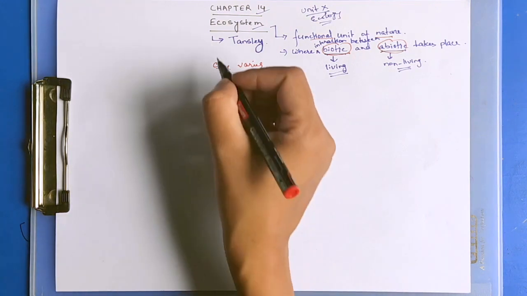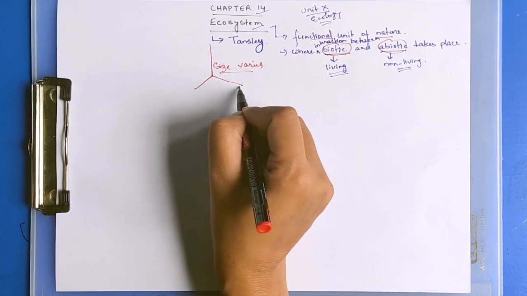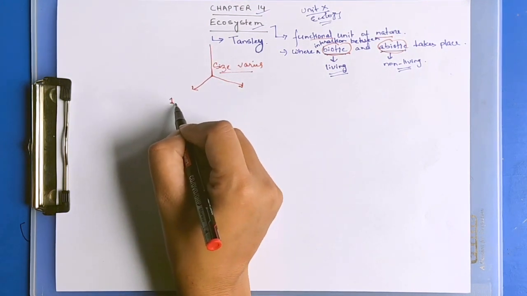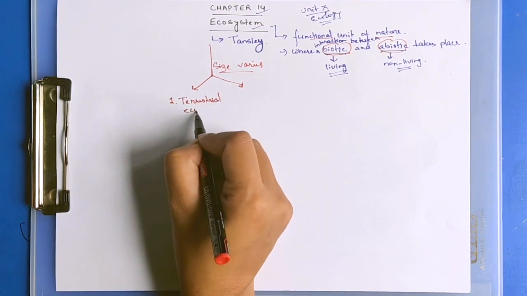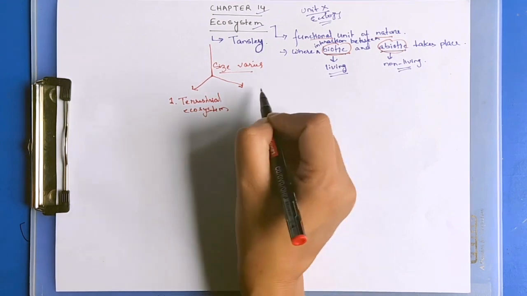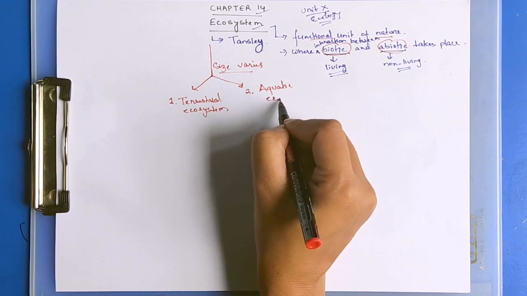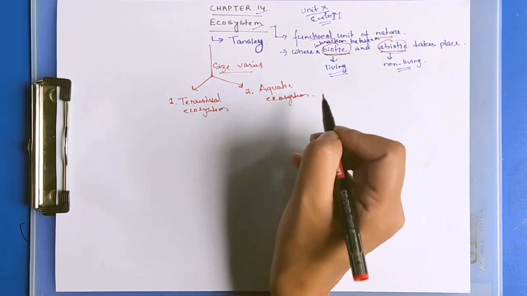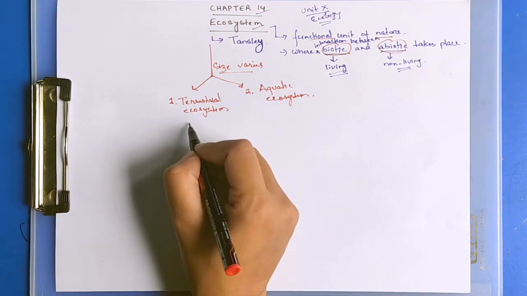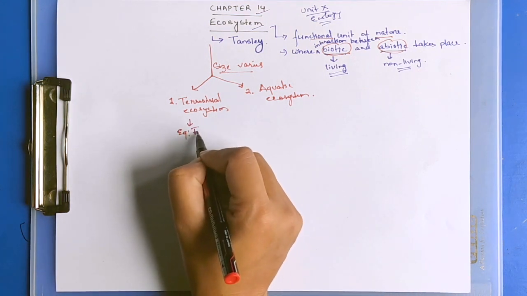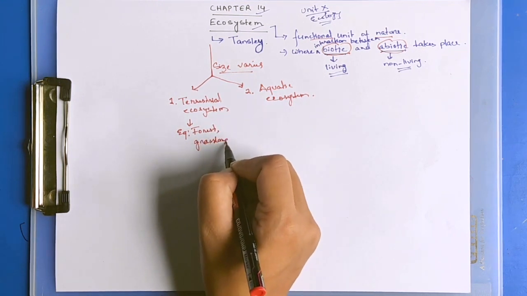It can be broadly classified or categorized into two types: terrestrial ecosystem and aquatic ecosystem. Terrestrial ecosystem examples would be forest, grassland, desert.